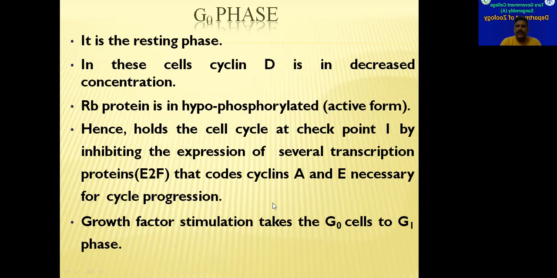We can see the G0 state in our nervous tissues. Once the baby is born, no new neuron cells are formed in our bodies or in newborn babies. So all the neuron cells enter into G0 phase. The G0 state can be seen in muscle cells also.